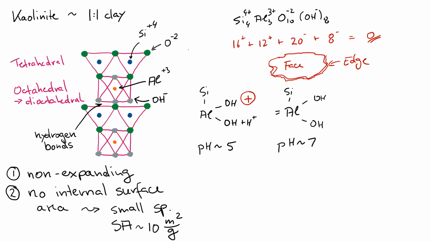To get a cation exchange capacity, we would have to go to alkaline conditions. So let's say we have pH 8, and now our hydroxyls would, instead of protonating, they might deprotonate, meaning we have lost a proton here. And now we would have a negative surface charge, which would be a cation exchange capacity.